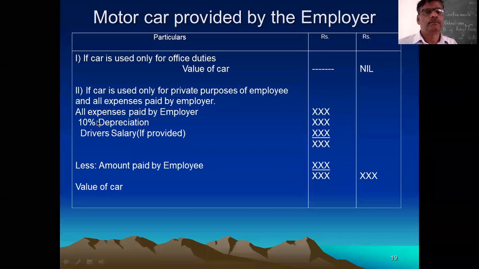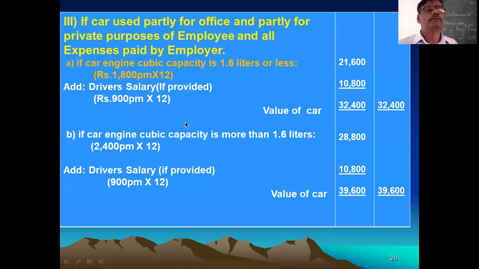Then the next, third point: if the car is used partly for office and partly for private purpose. Remember, in the first case the car is used only for office duty. In the second case, the car is used only for private purpose. In the third case, there is a mixture: office as well as private purpose. The car is provided by the employer to the employee.